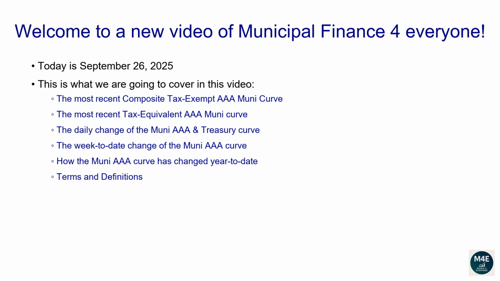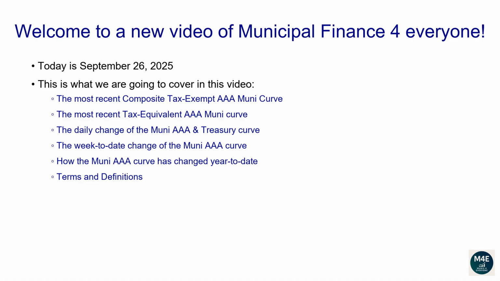Today is September 26, 2025. This is what we're going to cover in this video. The most recent tax-exempt AAA Muni Curve. The most recent tax-equivalent AAA Muni Curve. The daily change of both the AAA Muni and Treasury curves. Their week-to-date change. How the AAA Muni Curve has changed year-to-date.